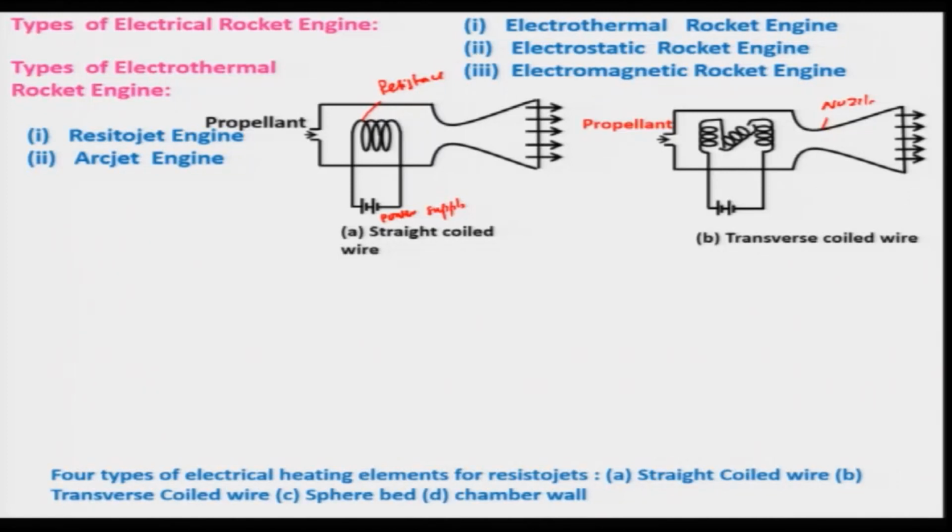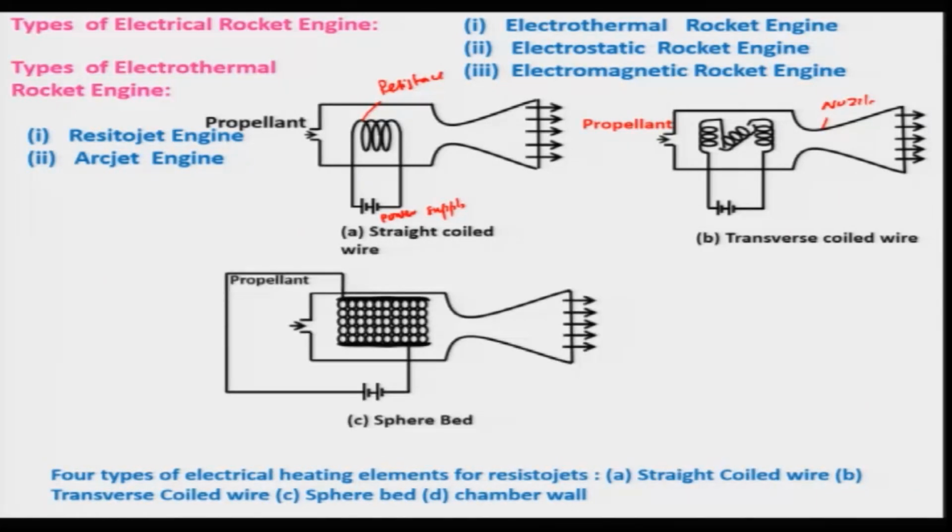Of course, various kinds of coils one can design, but in order to get better distribution of heat and more heat transferred to the fluid, another design is known as the sphere bed design. In this case, generally tungsten spheres, which can withstand high temperature, are packed, and the propellant has to pass through them, so the heat transfer is improved further.